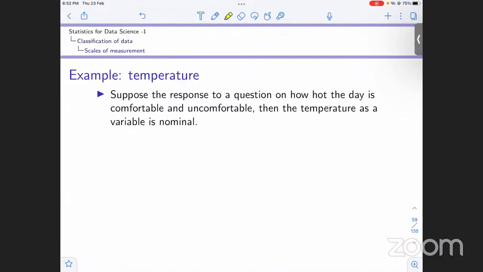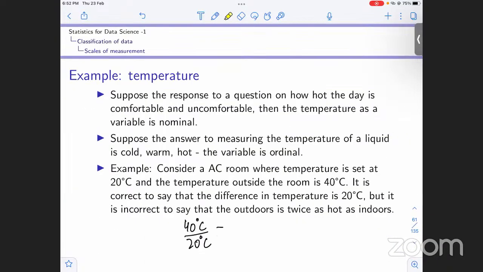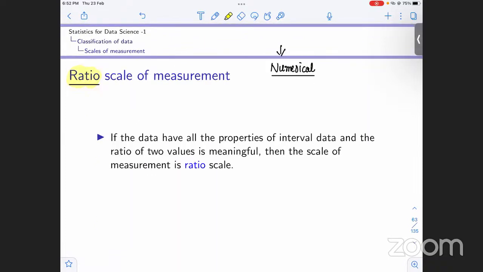Ratio data will have these properties, and in addition to that, the ratio of two values is meaningful. It's not like interval scale where we cannot comprehend the ratio of two values. In this, the absolute zero does exist.